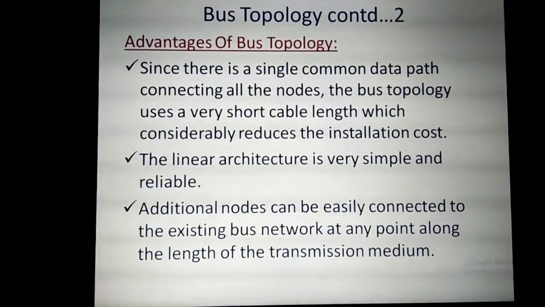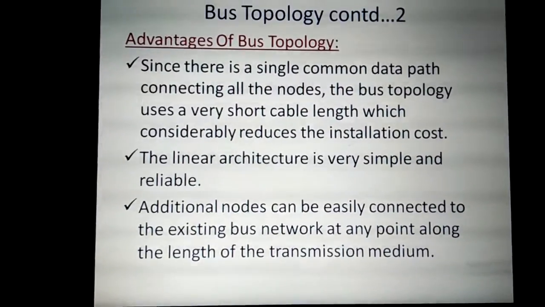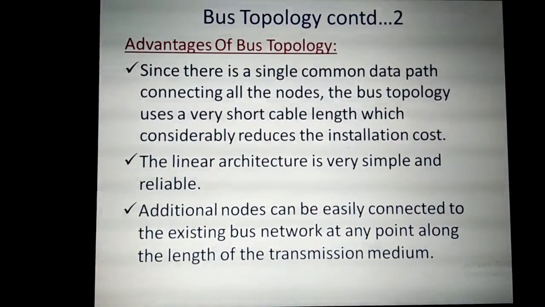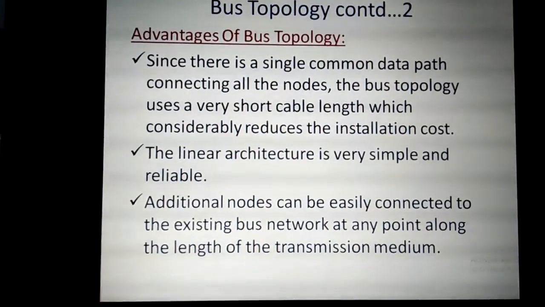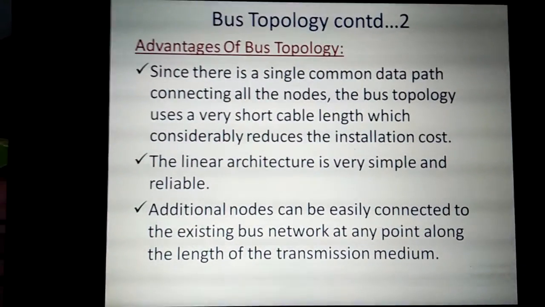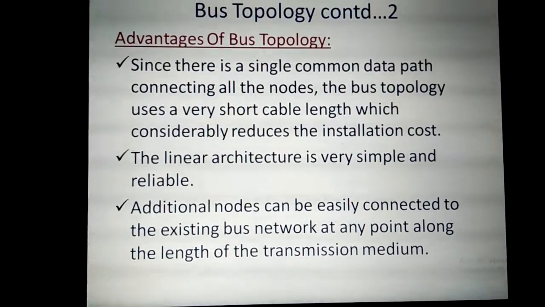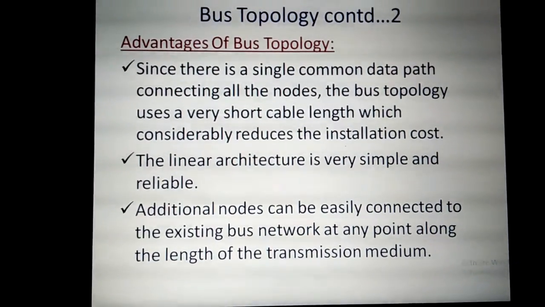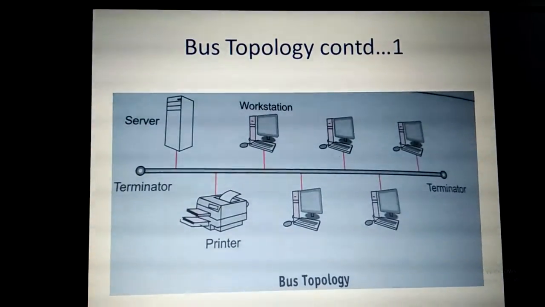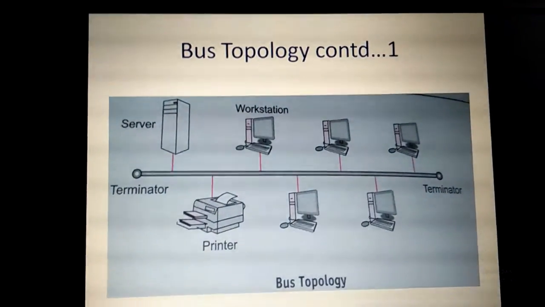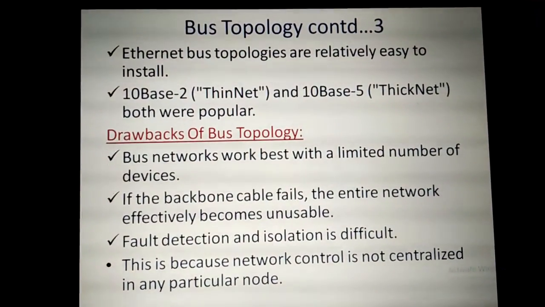Then additional nodes can be easily connected to the existing bus network at any point along the length of the transmission medium. If we want to add some new nodes, we can easily add them to the central common cable. We can connect to the existing bus network at any point along the length of the transmission medium. Between the two terminators we saw in the previous slide, we can add any node in this bus topology. That is another advantage of this bus topology.